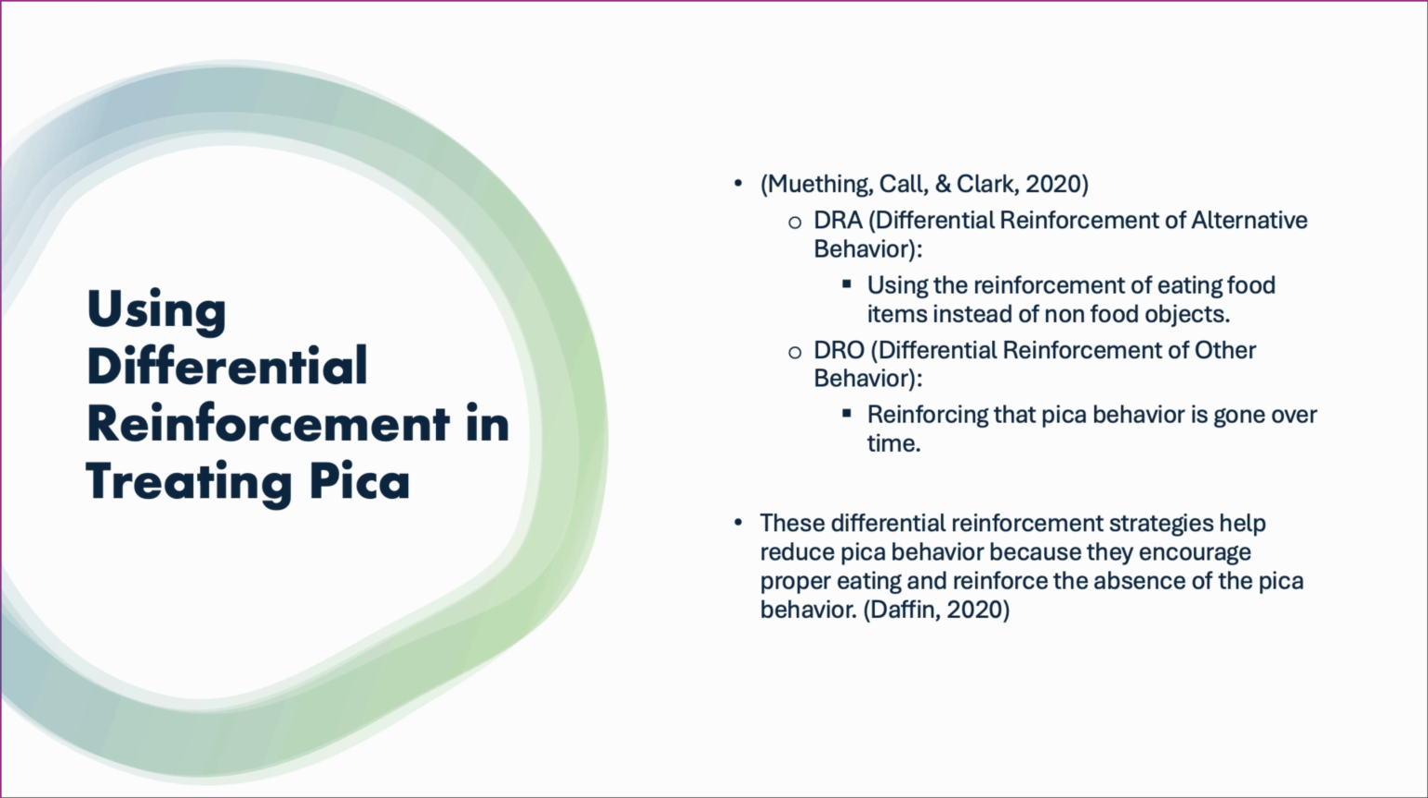DRO, or differential reinforcement of other behavior. In this scenario, the person receives reinforcement each time they refrain from acting in a pica manner. For example, a child may receive a token or praise if they refrain from pica for a predetermined amount of time. The objective is to progressively increase the amount of time without pica. By promoting more acceptable behaviors and eliminating reinforcement for the undesirable behavior, both strategies can help lessen the incidence of pica.